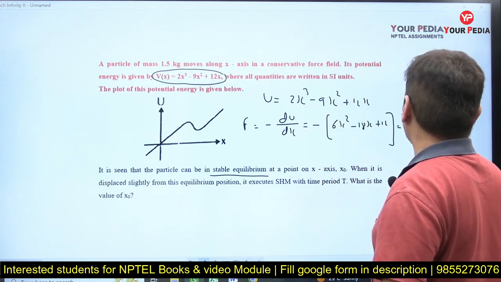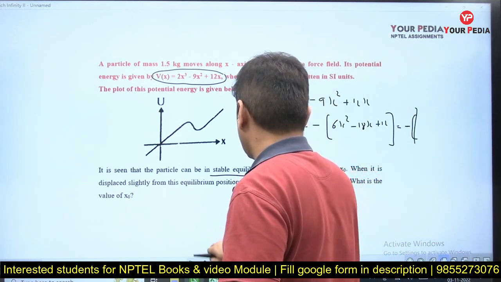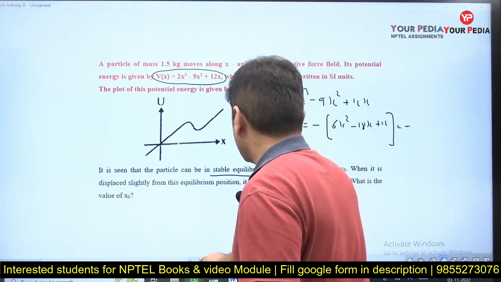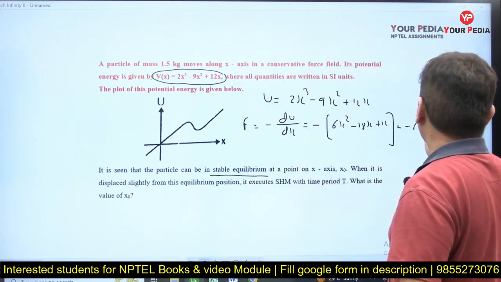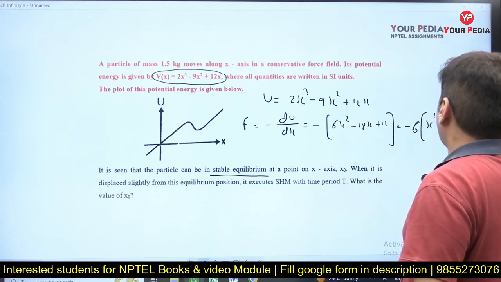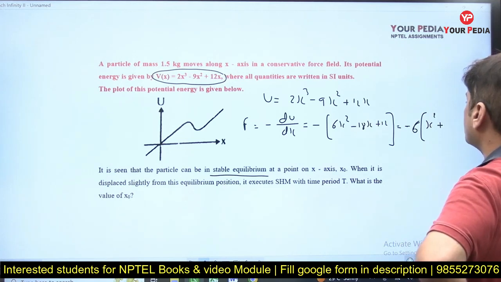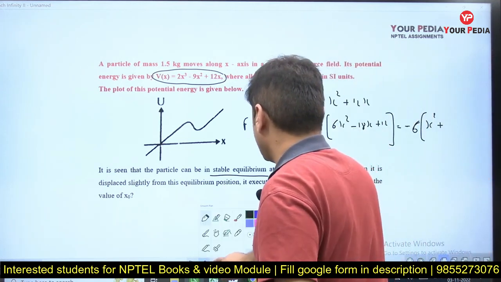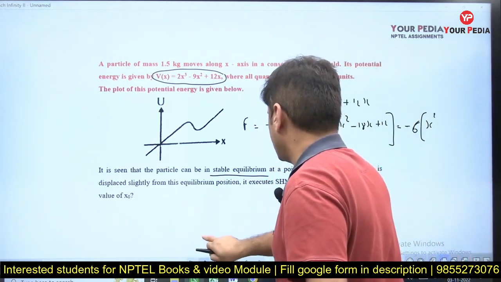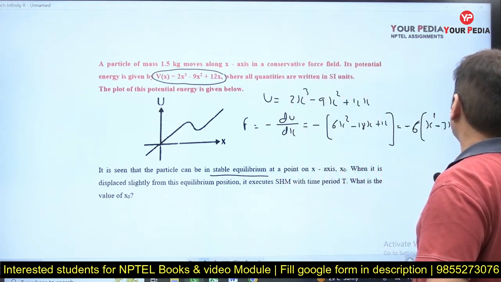So if I take 6 common, it becomes minus 6 times (x square minus 3x plus 2).